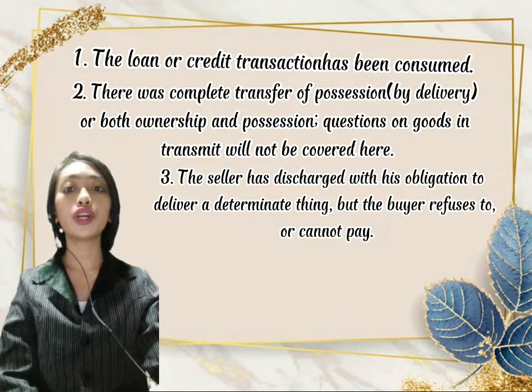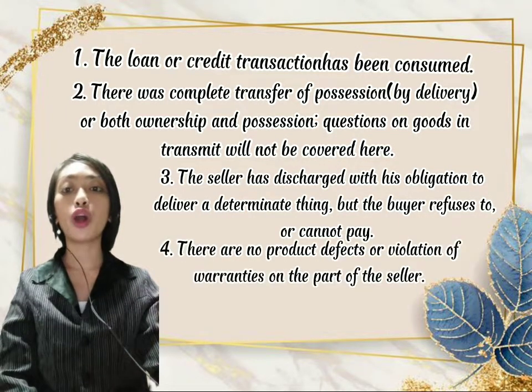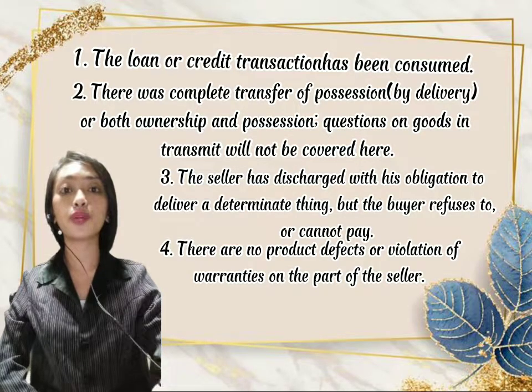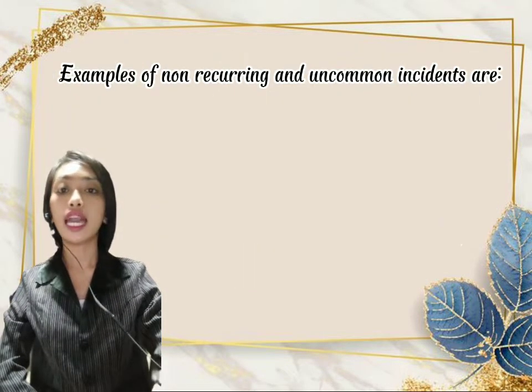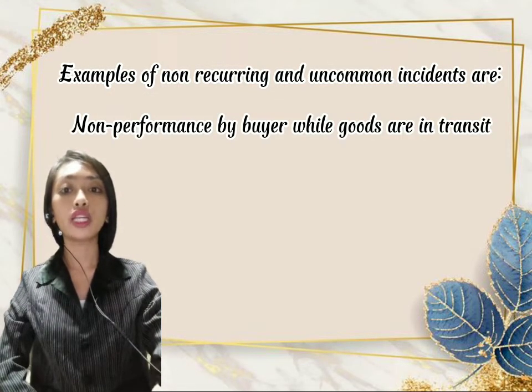3. The seller has discharged his obligation to deliver a determinate thing, but the buyer refuses to or cannot pay. 4. There are no product defects or violation of warranties on the part of the seller. These limitations are imposed because there are so many voluminous transactions and contracts of sale and credit that are non-recurring or are very uncommon. Examples of non-recurring and uncommon incidents are 1.